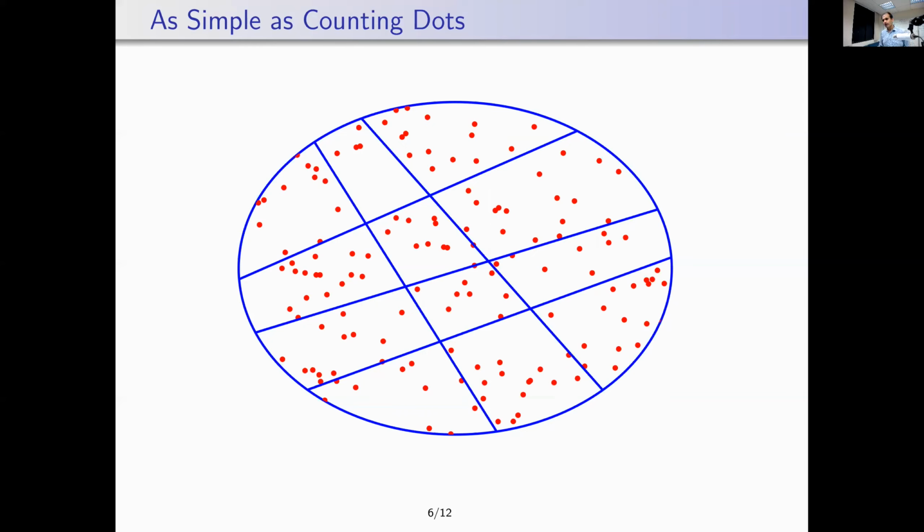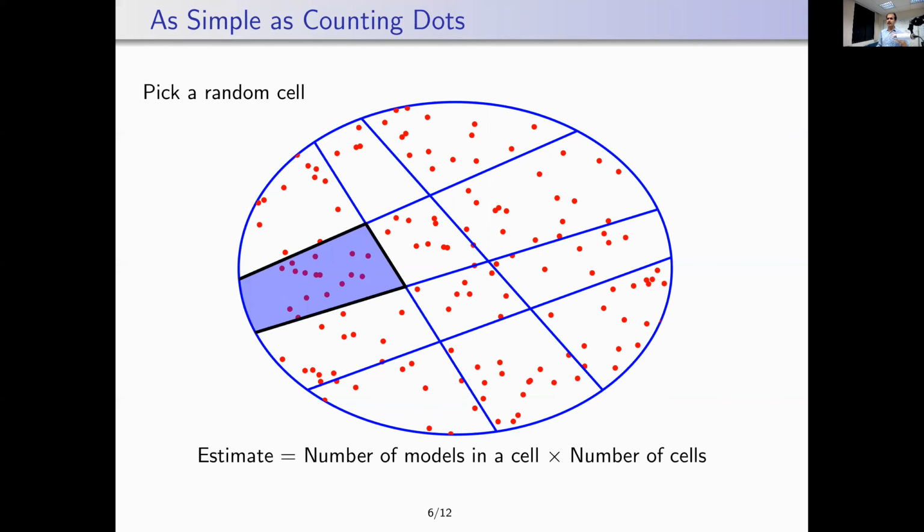If you can achieve such a division, then the algorithms proceed by choosing a random cell, estimating the number of models in the cell, and multiplying by the total number of cells. And that indeed gives a good estimate of the model count of the formula. A lot of work focuses on the design of appropriate hash functions and the design of techniques that can quickly enumerate a small number of models in a cell.